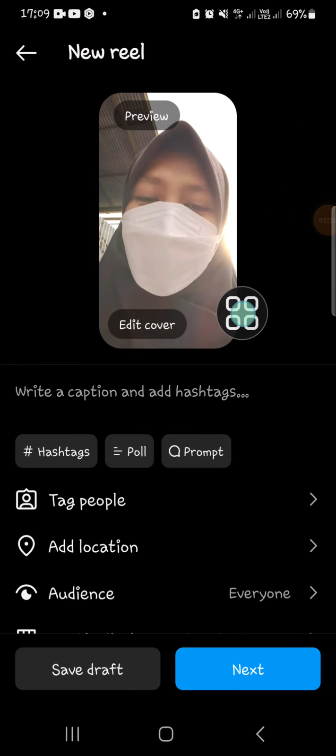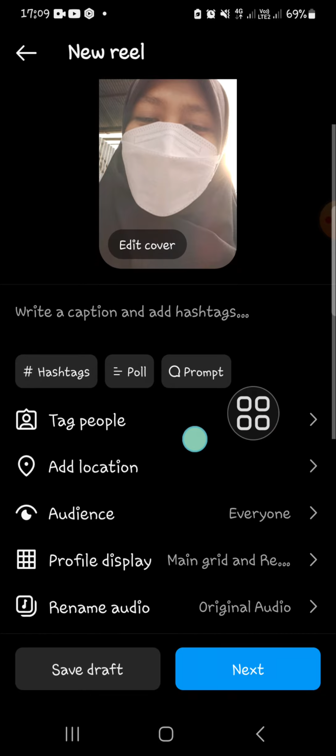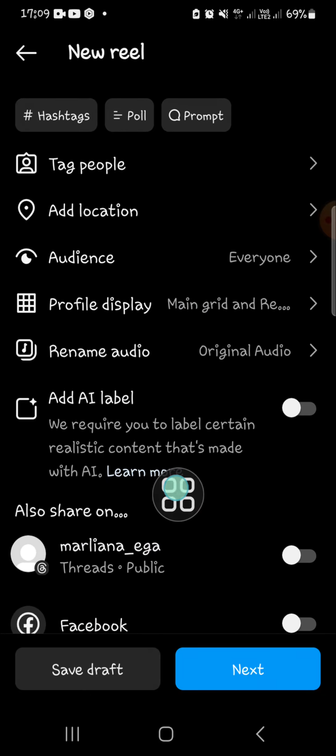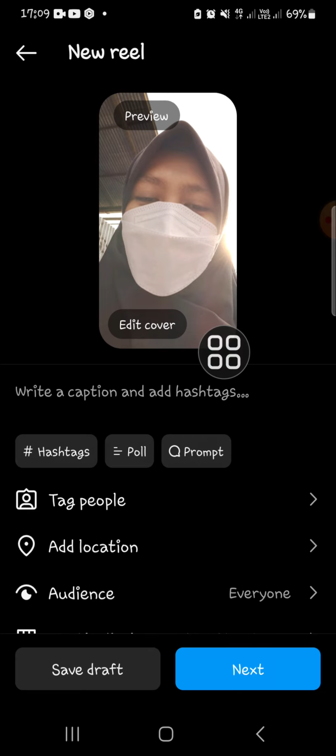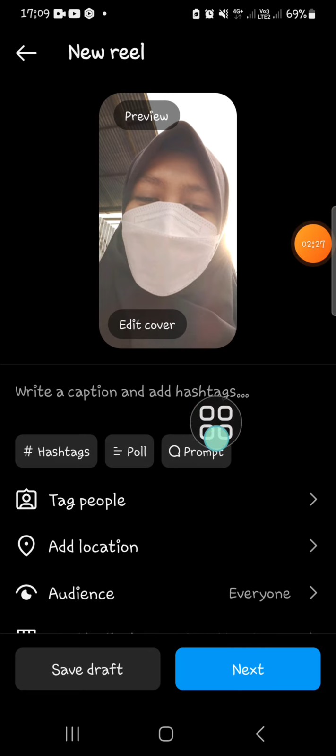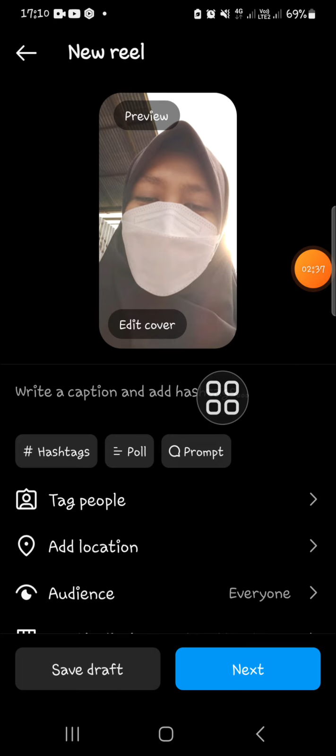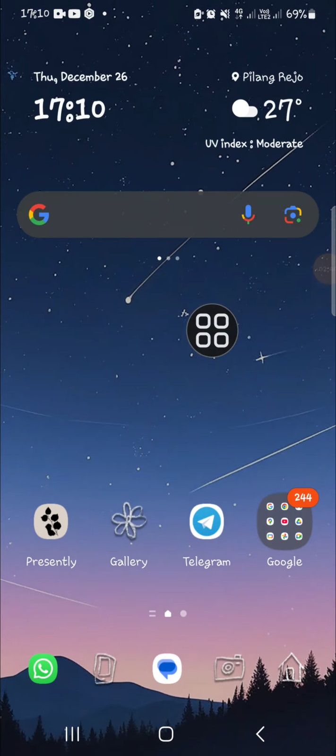Here you can write a caption and add hashtags or tag people, add location, and then you'll be able to share it to your Facebook as well. And once you're ready to share it, you can click on next, and the Instagram reel with the voice effect applied will be uploaded to your Instagram account. Okay guys, and that's all the way to apply voice changer or voice effect to our Instagram Reels video.